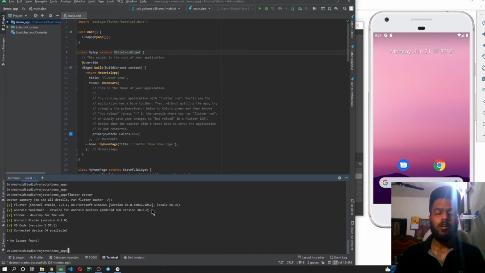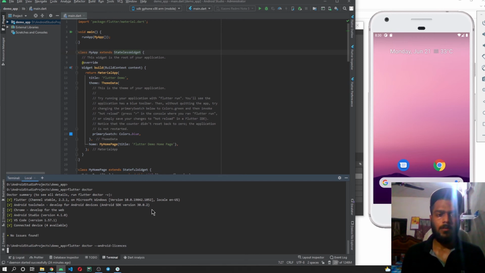For fixing this error, what you have to do is type flutter doctor --android-licenses, and hit enter.